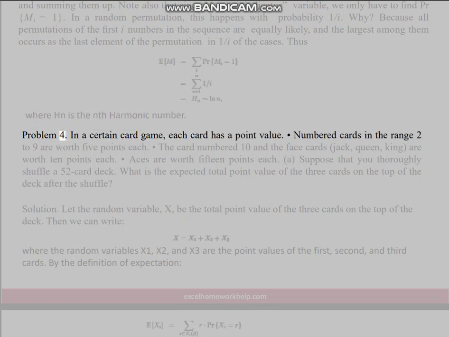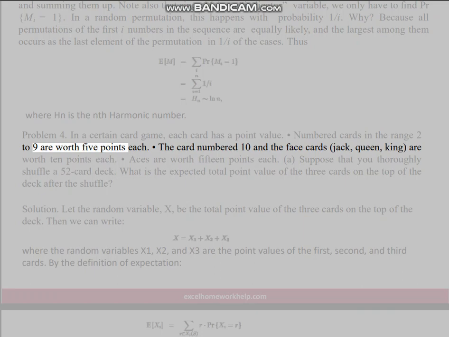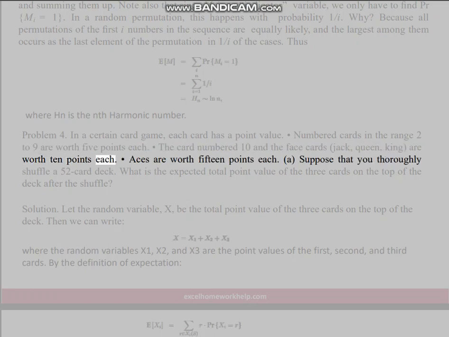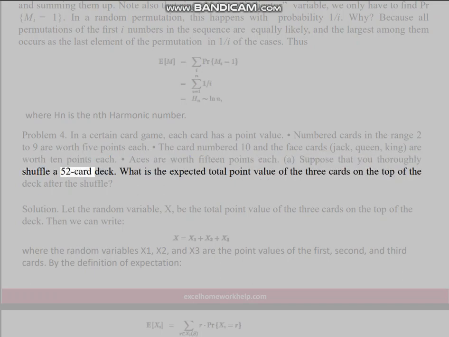Problem 4. In a certain card game, each card has a point value. Numbered cards in the range 2 to 9 are worth 5 points each. The card numbered 10 and the face cards, Jack, Queen, King, are worth 10 points each. Aces are worth 15 points each. Suppose that you thoroughly shuffle a 52-card deck. What is the expected total point value of the 3 cards on the top of the deck after the shuffle?